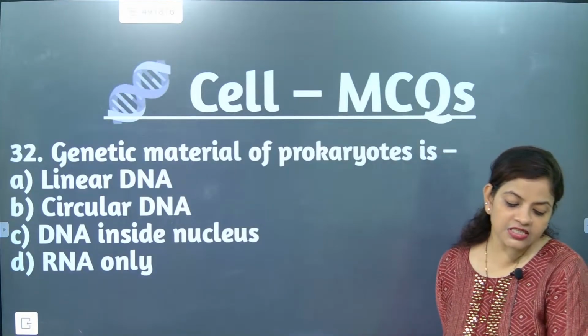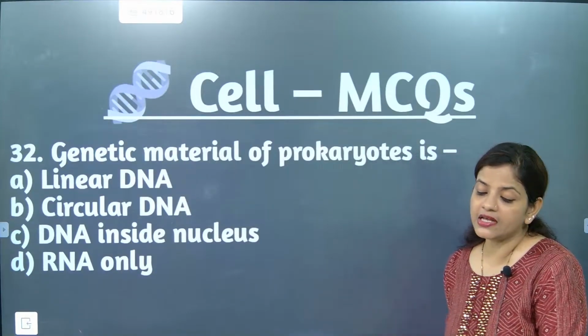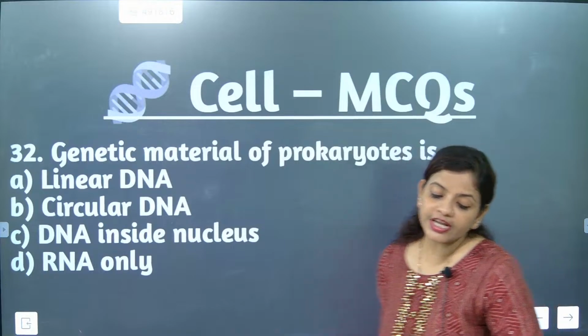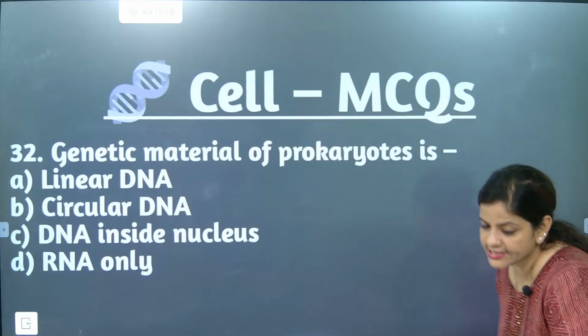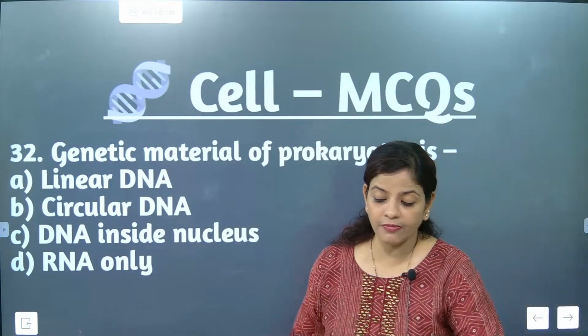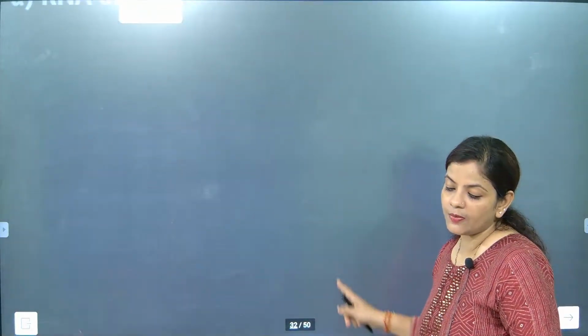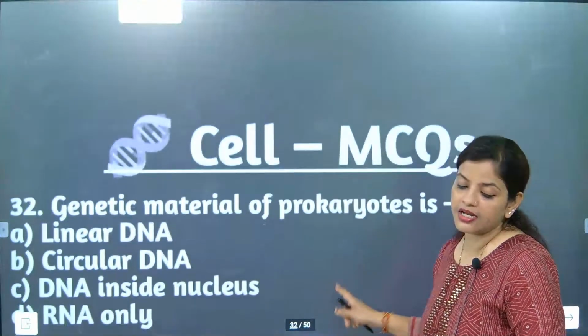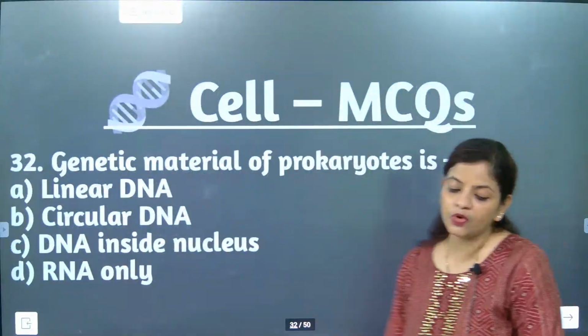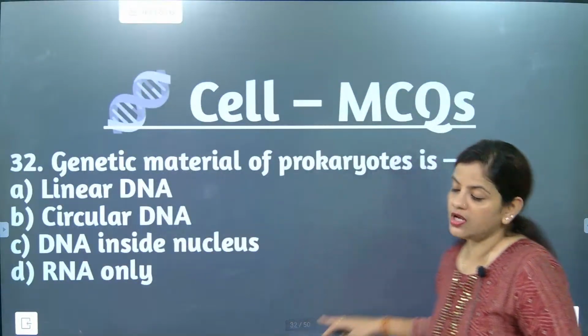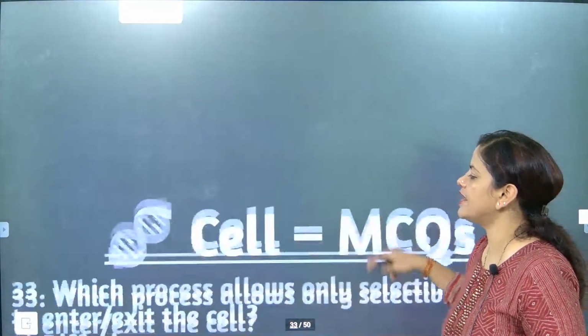Yes, this is circular DNA. It is not linear, it is circular DNA. So the genetic material of prokaryotes is circular DNA. You remember this part. Don't make a mistake. This is exactly called what, beta? Circular DNA. We'll go for the next one.